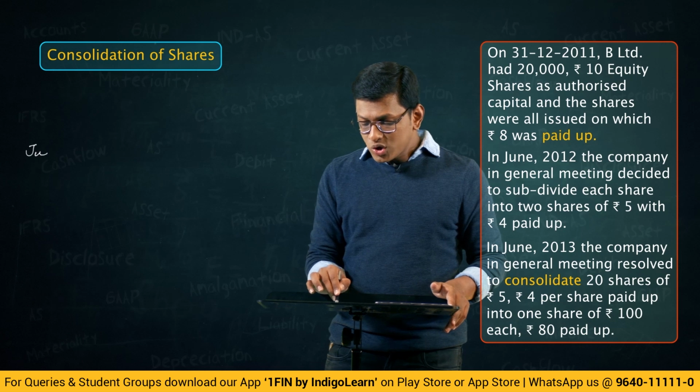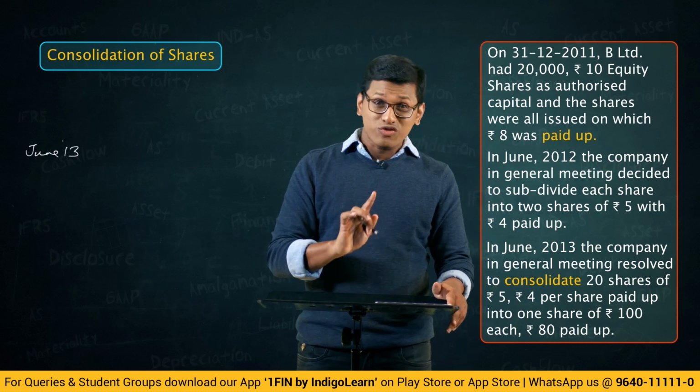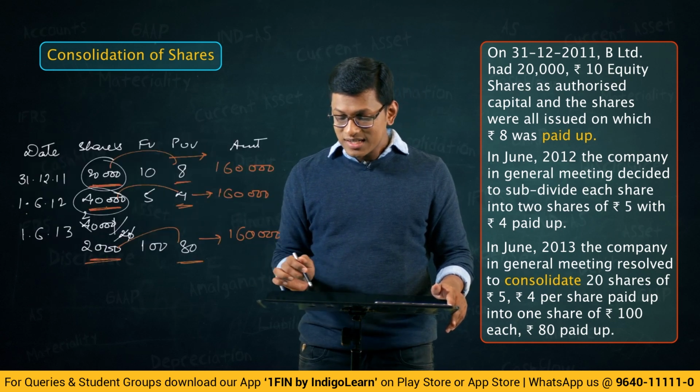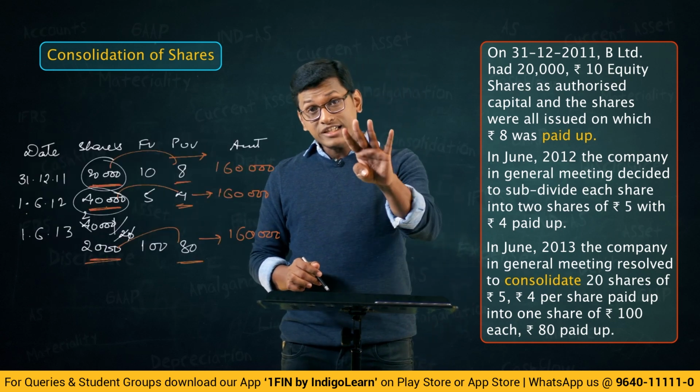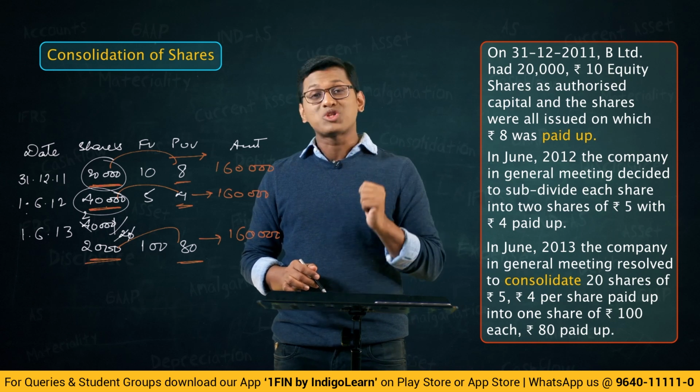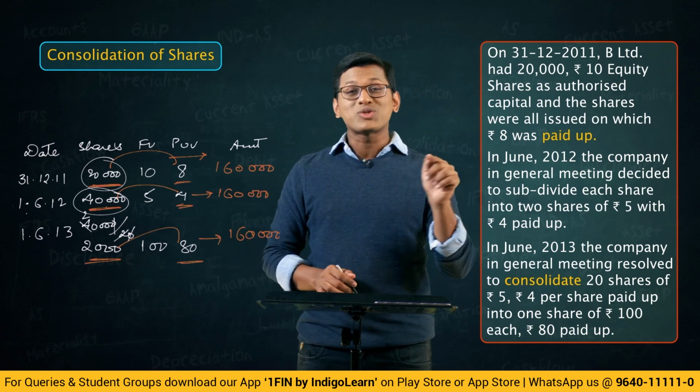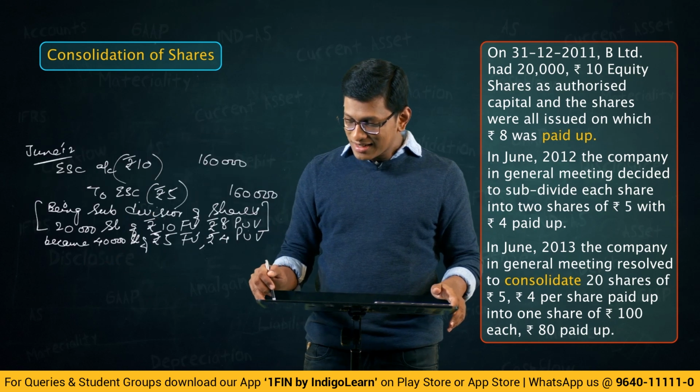In June 2013, what has happened? Consolidation of shares happened, right? So come back to the table. Just now we saw the splitting of shares. Consolidation of shares. 40,000 shares became 2,000 shares. Earlier it was 40,000 into 4. Now it is 2,000 into 80. Let us write the journal entry for it.